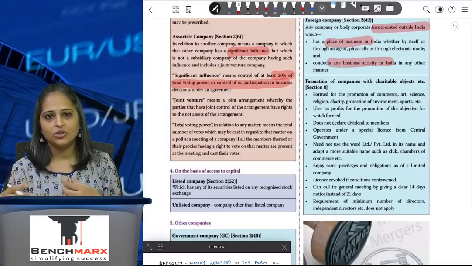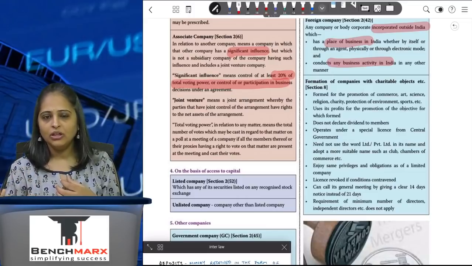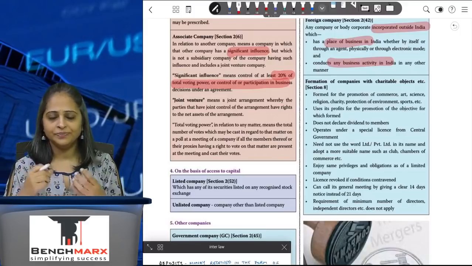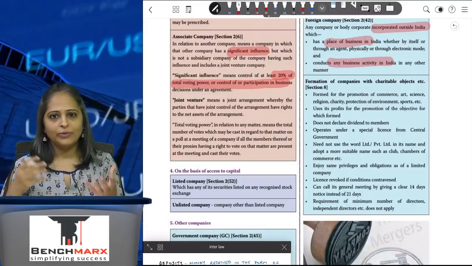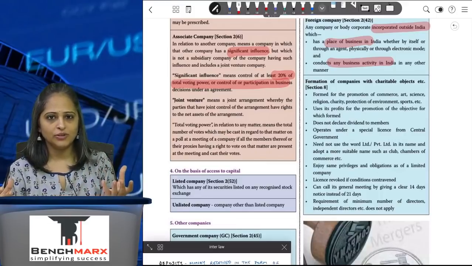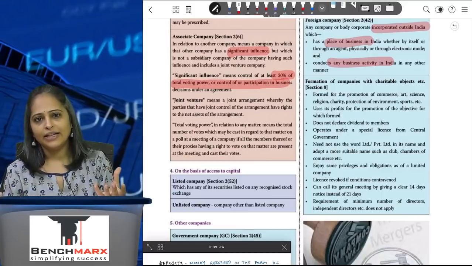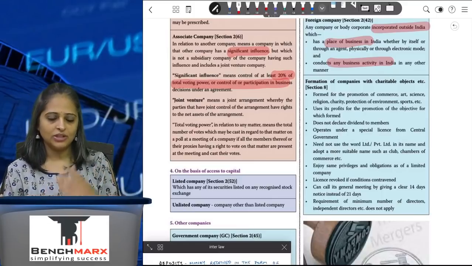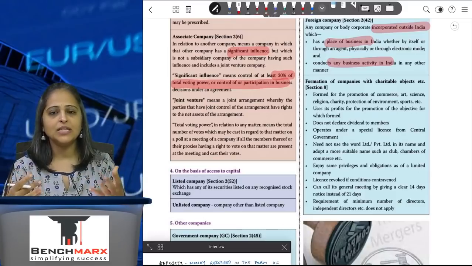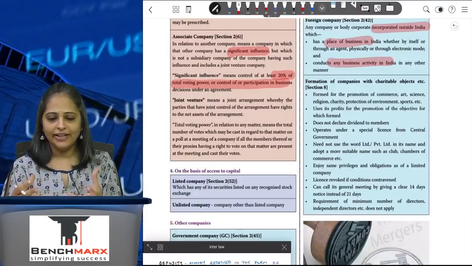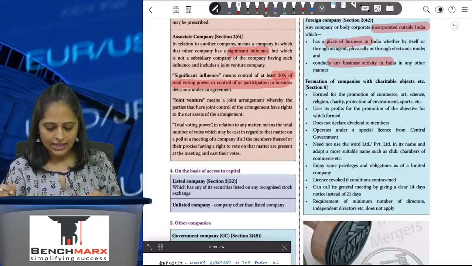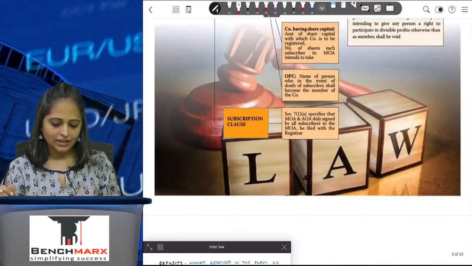They have a lot of restrictions on the functioning, and they have to report their activity to the central government, and they do not comply with all the provisions of the act. They have an exemption from certain provisions of the act, provided they fulfill the criteria given under that particular section. They do not give out any amount as dividend because it's formed for charitable purpose. So whatever profits they earn, if any, will be used only for the functioning of the business, and they cannot declare any dividend. So that is a Section 8 company.